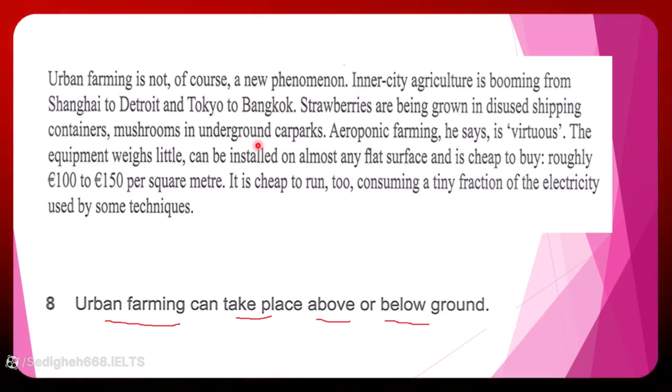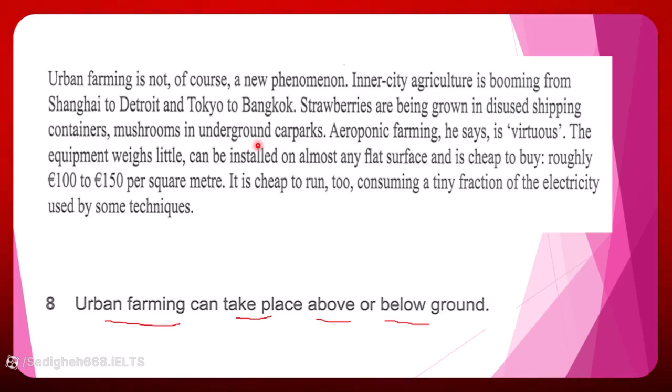How we can understand that it is above the ground, because in the previous paragraphs you will know that this kind of farming is common actually above the ground. So it is true because it is both above and below ground.